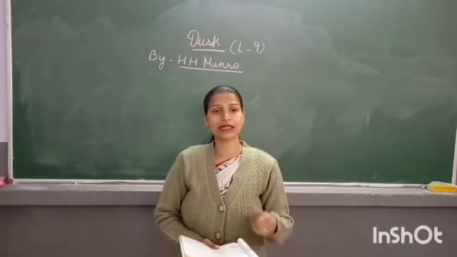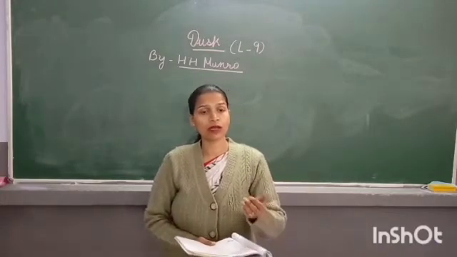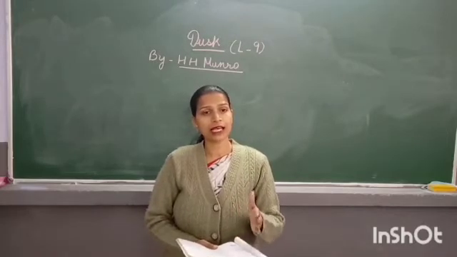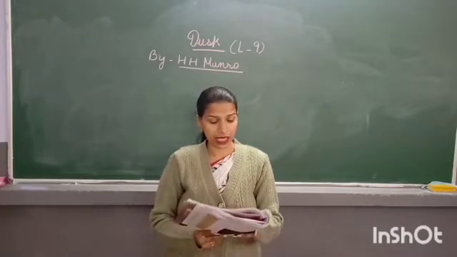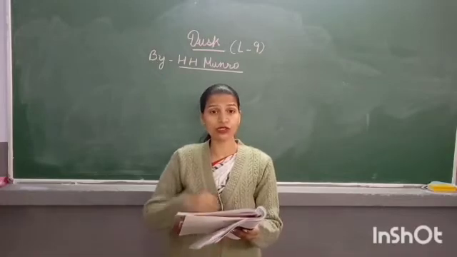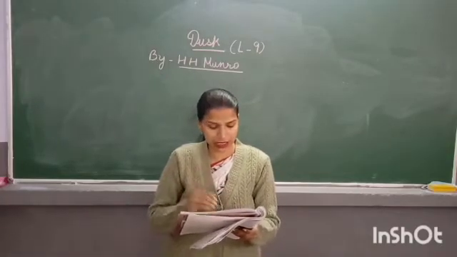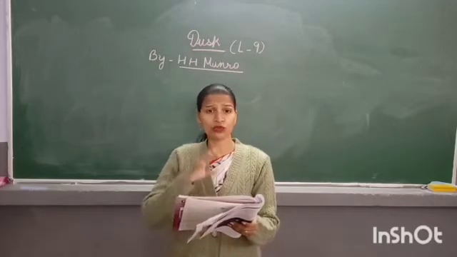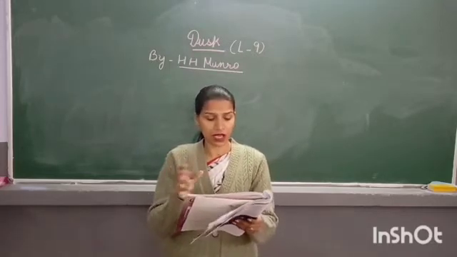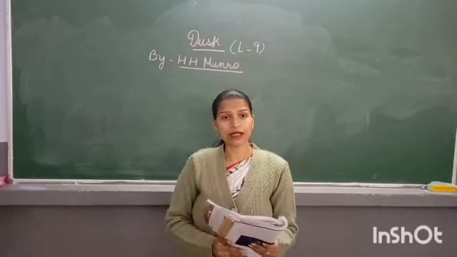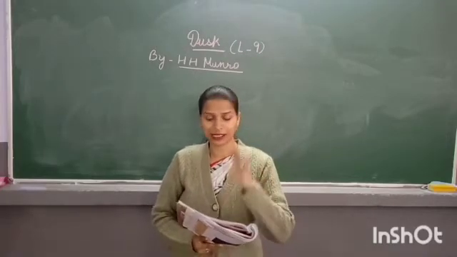Now what is dusk? It is evening time, when there is almost no light or visibility, but it is not very dark. That part is known as dusk.